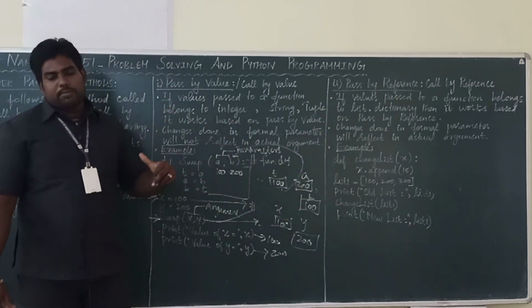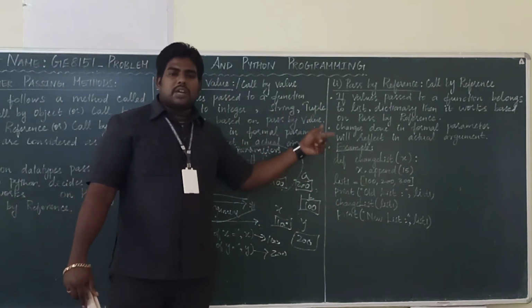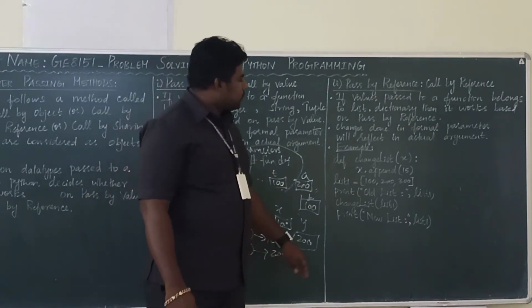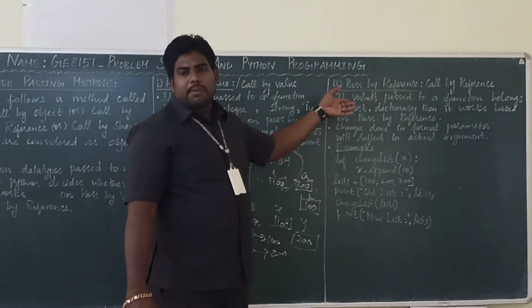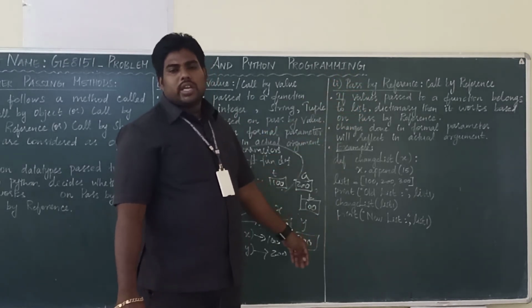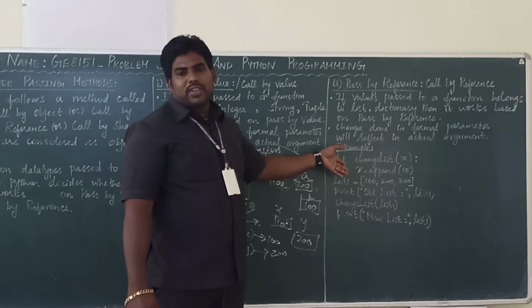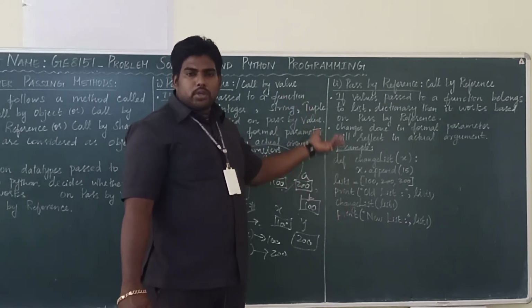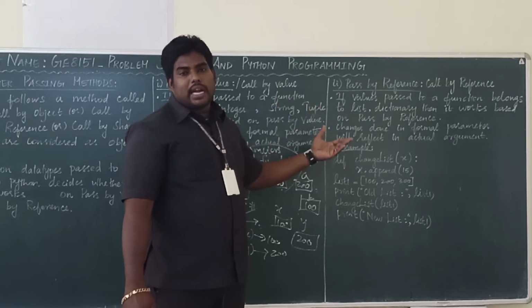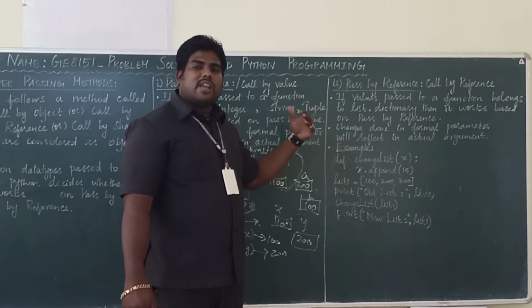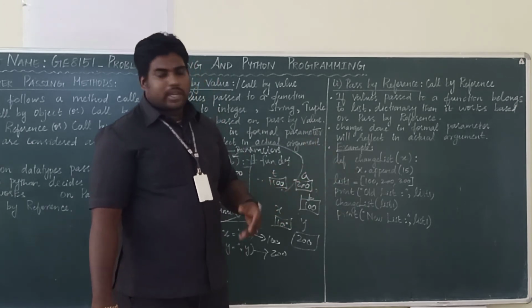Here it should not reflect back. There it should reflect back, which means it is called by reference. So it works in data types like list and dictionary. Why? These are mutable. Here you are doing modification, and it will be reflected back, as they are mutable data types. List and dictionary are mutable data types. Here it will accept the modifications.